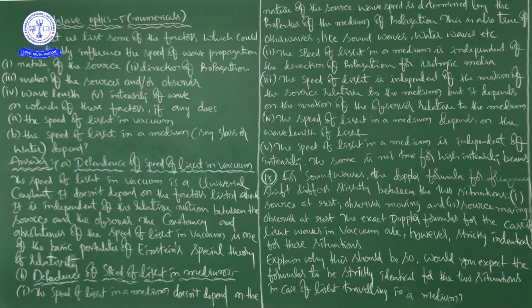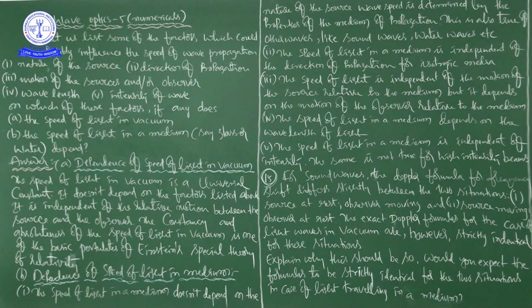So here the point is the speed of light and the value of the speed of light. These two things we can call the constancy and absoluteness of the speed of light in vacuum, which is one of the basic postulates of Einstein's special theory of relativity. So finally, he is saying the speed of light in vacuum is a universal constant.